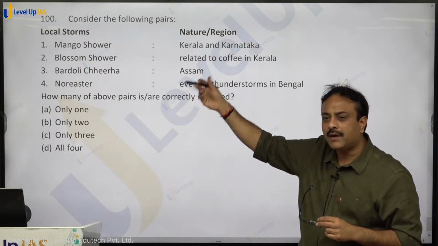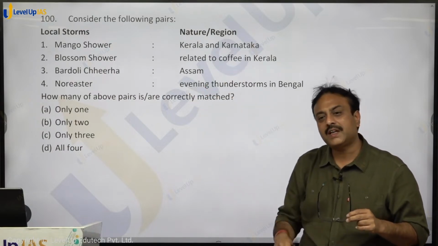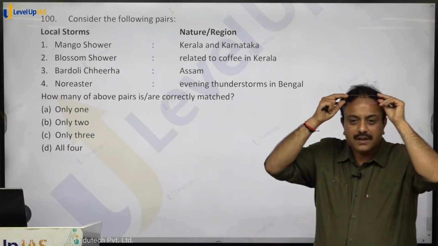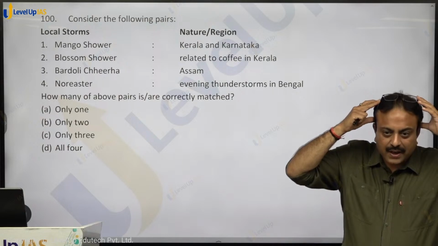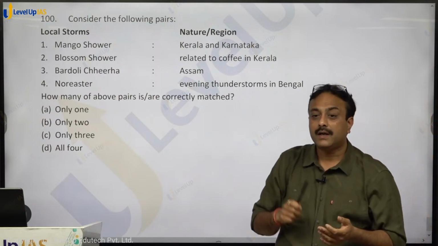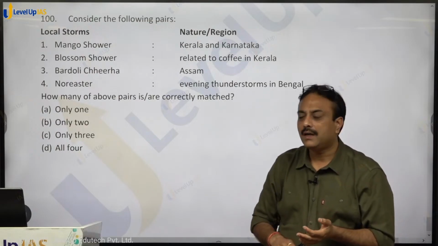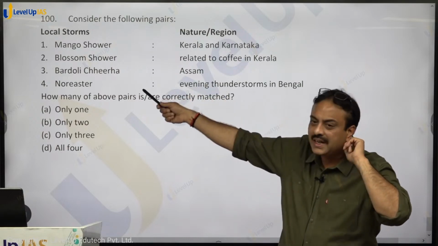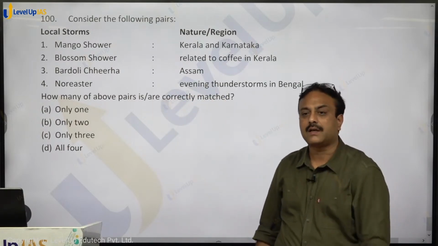Nor'easter is a cold wind of Canada. Nor'wester is a hot wind of New Zealand. If you talk about local winds, nor'wester is a hot wind of New Zealand, and nor'easter is a cold wind of Canada. And in India, evening thunderstorms are basically that only: Bardoli Chheerha, Kal Baisakhi, nor'wester.